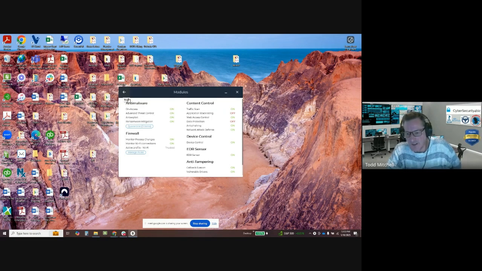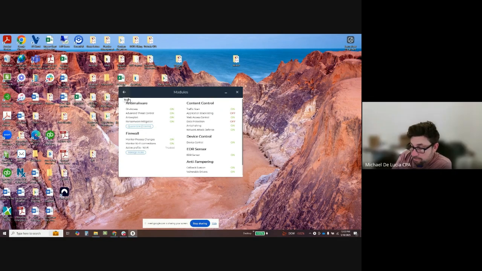EDR sensor is monitoring the endpoints on your network, specifically this one. And that's the piece that's going back to a command center with 24/7 monitoring. And then the anti-tampering piece is looking for drivers and other pieces of your operating system and drivers that could be vulnerable, and it'll flag those too. Okay, so I'm all good for right now. Yep, you're all good.